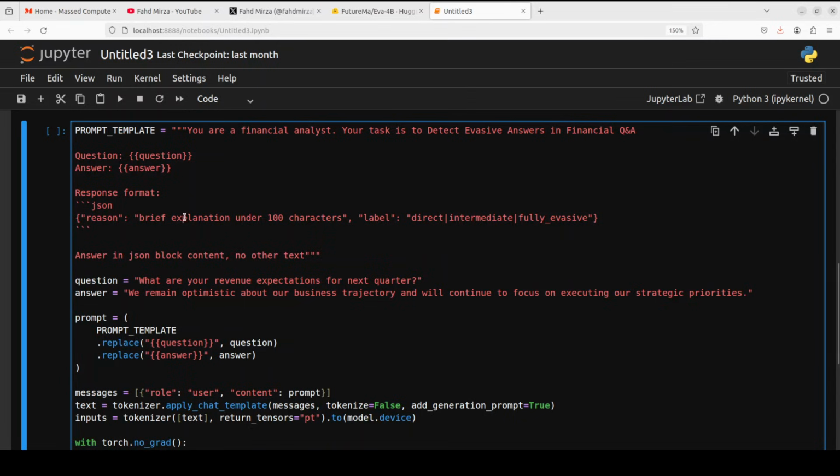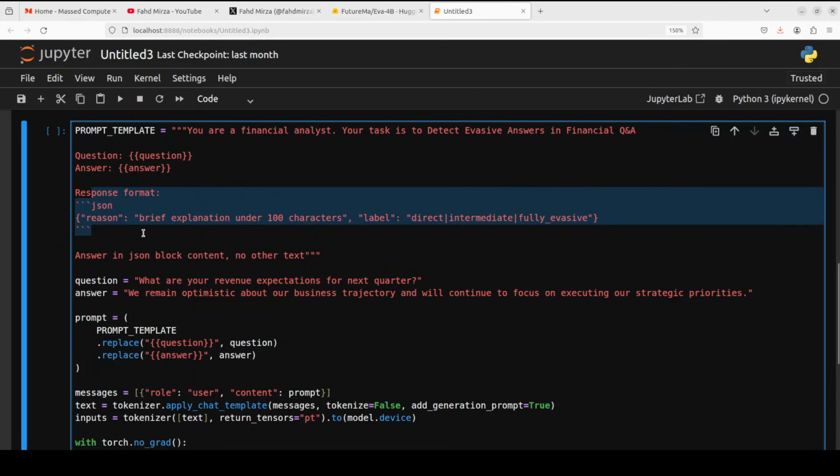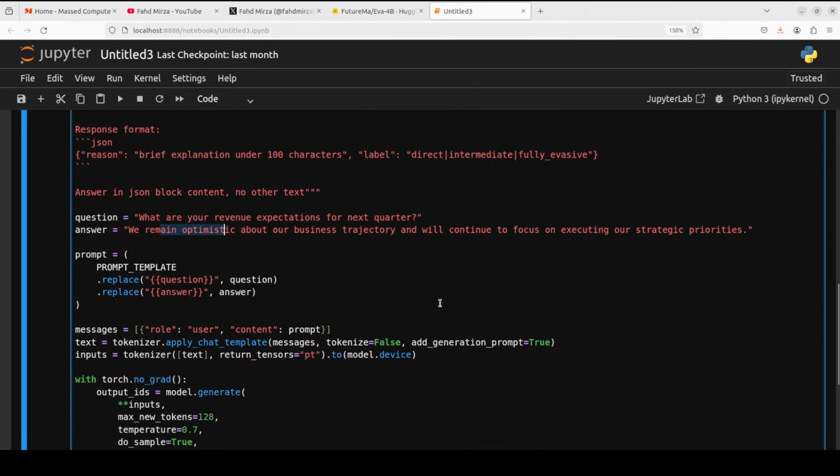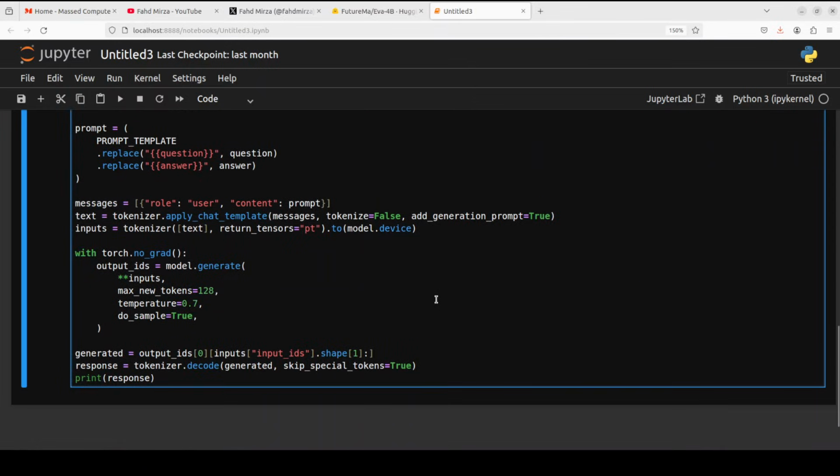So this is what it needs to do in terms of response. We can always change it, but not here because this is what this model has been trained on. And then it is going to answer in a JSON block. This is a question, this is the answer, and then we are putting it into the model. Model is generating the response, we are decoding it back and then printing it.